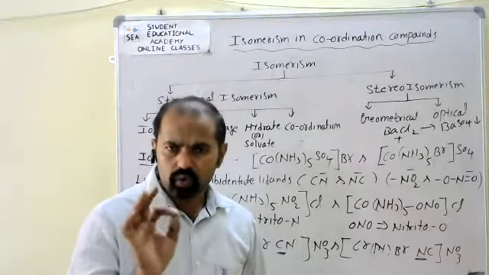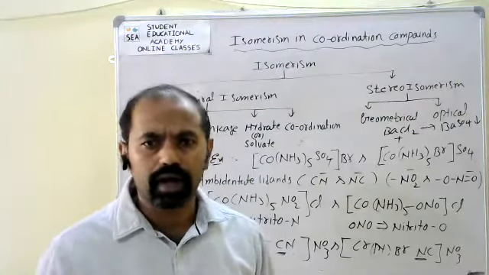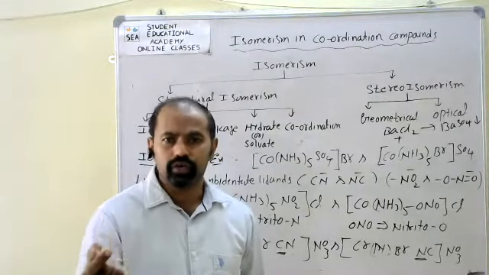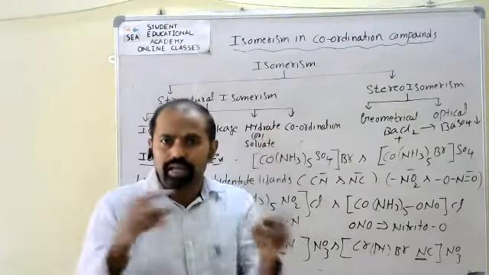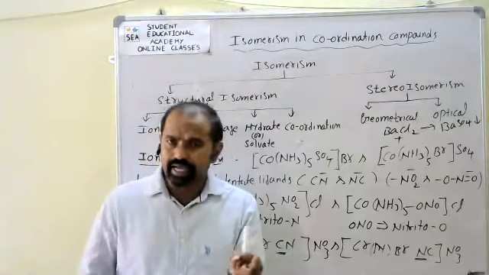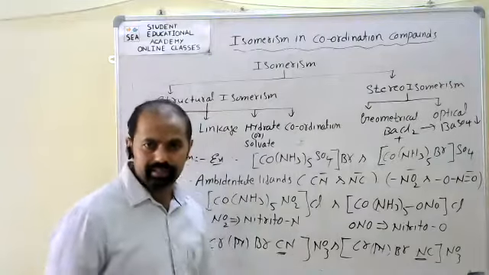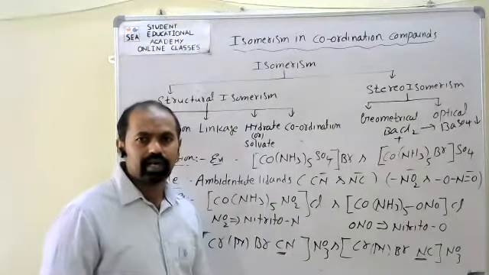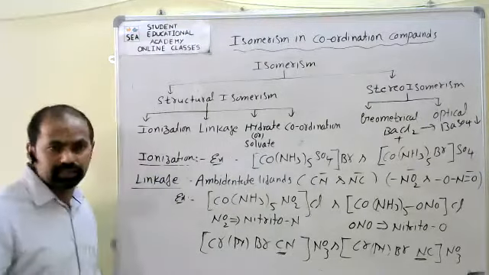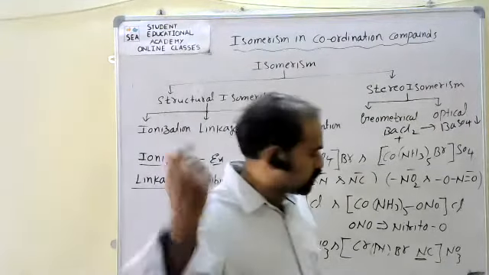Here the coordination compounds have the same chemical formula, but the arrangement of water molecules inside and outside the coordination sphere is different. That type of isomers are called hydrate or solvate isomers, and that phenomenon is known as hydrate or solvate isomerism.